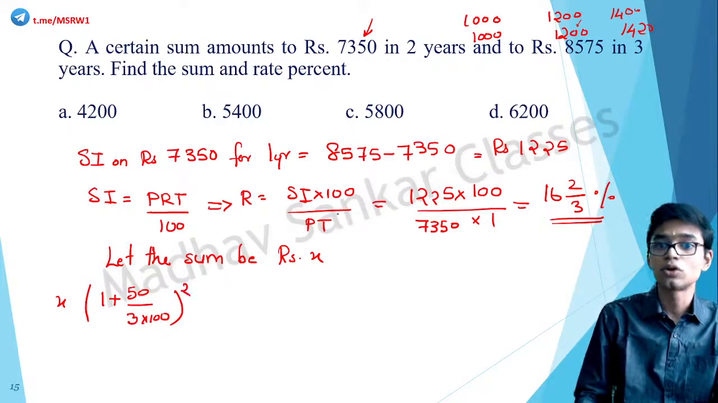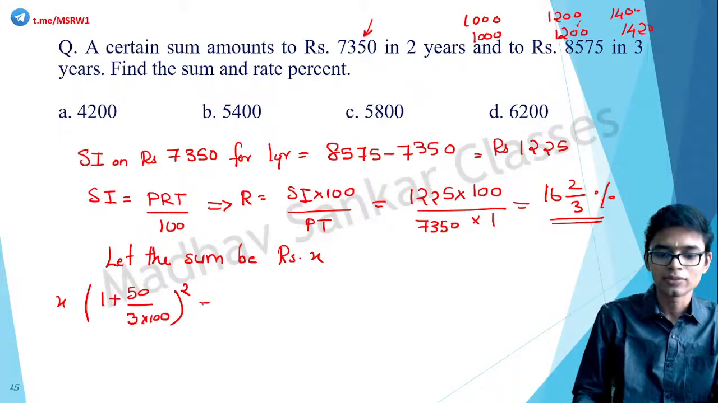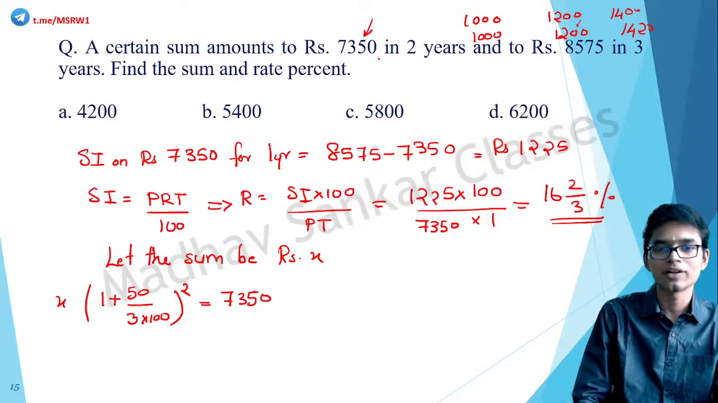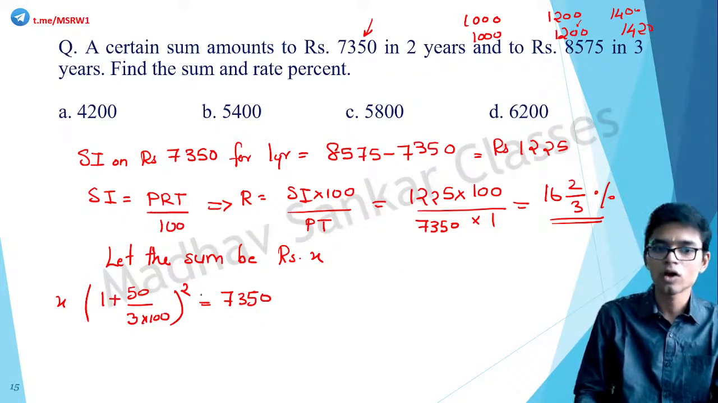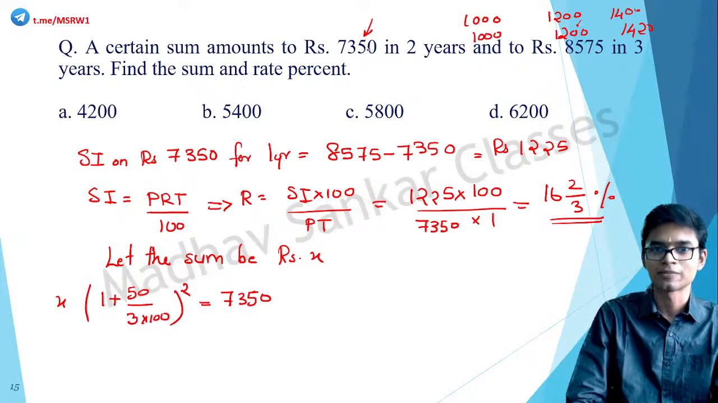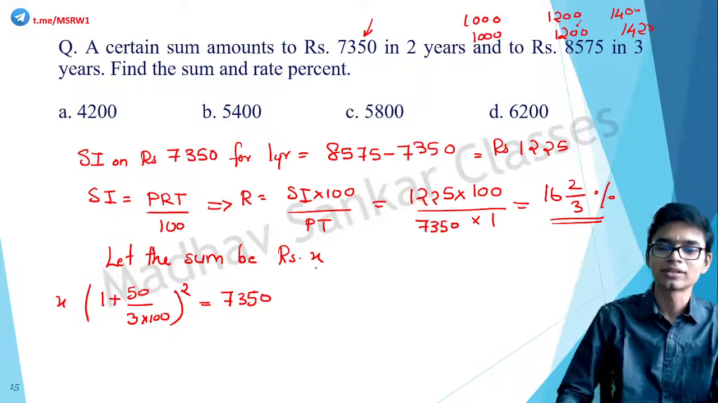The whole squared for 2 years, time is given, is equal to 7350. Correct? A certain sum amounts to 7350. So we do not know that sum. We are taking that as X. X into 1 plus R by rate we already got. Time is also given. So this is equal to the amount given in the question. Now simply solve for X.